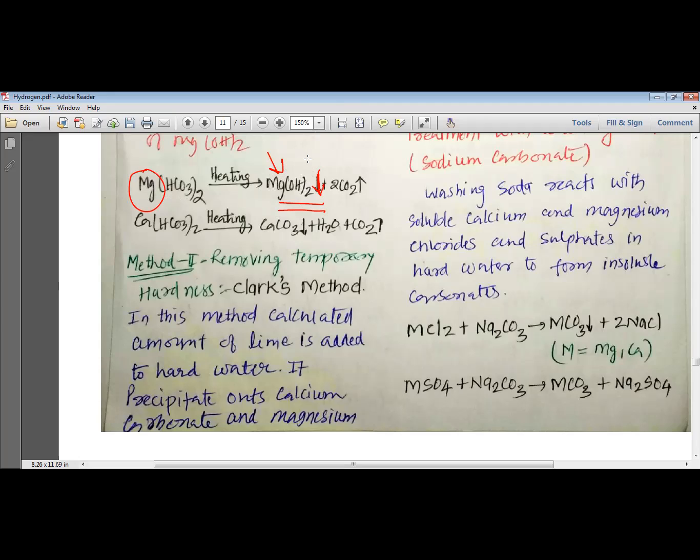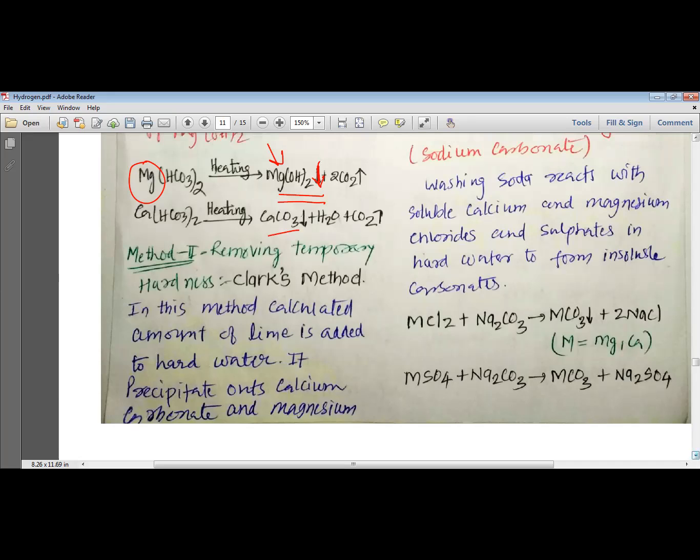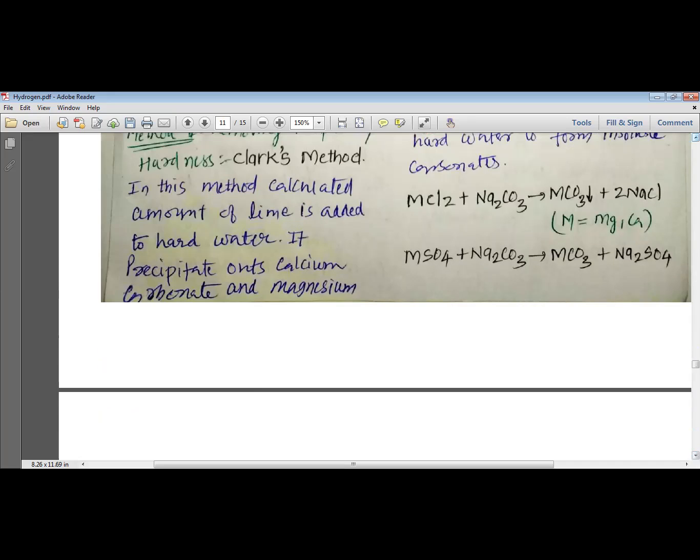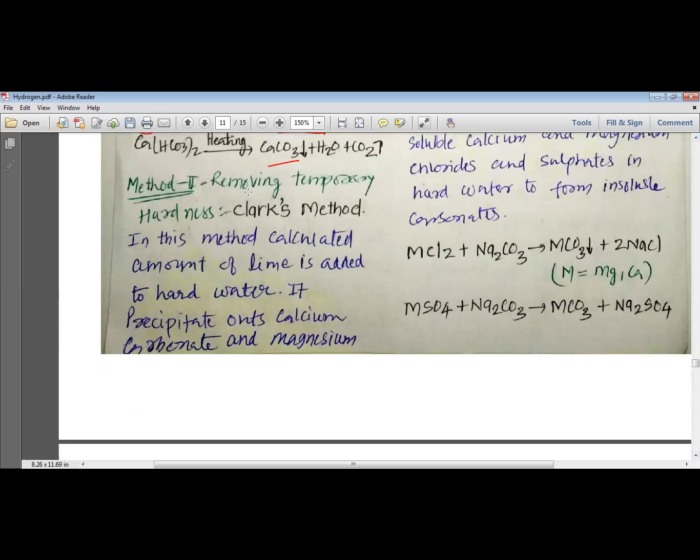And if some magnesium carbonate is produced, it remains dissolved in the aqueous solution. And thus by filtration, these two salts, magnesium hydroxide and calcium carbonate, can be removed from the water, and thus the temporary hardness of water can be removed by just boiling. Now we have the second method, which is removing temporary hardness of water by Clark's method.